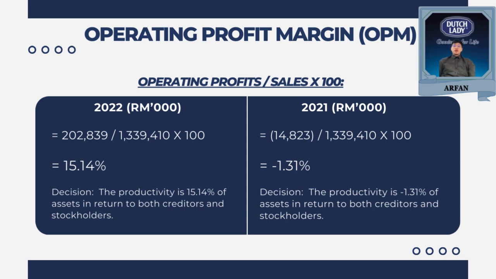In 2022, the LMIB has 50.40% in productivity of assets in return to both creditors and stockholders, while in 2021, the LMIB has a negative 1.31%. In short, a higher operating profit margin suggests a better ability to produce returns to both creditors and stockholders.